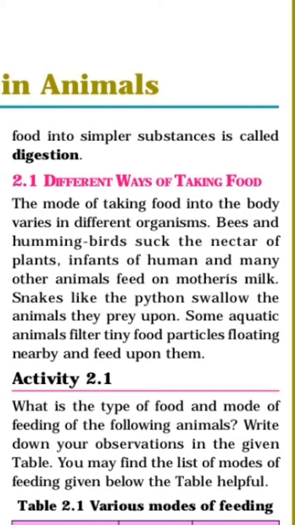We will see the examples. Bees and hummingbirds suck the nectar from plants. Infants of humans and many other animals feed on mother's milk. Snakes like python swallow the animals they prey upon. Some aquatic animals filter tiny food particles floating nearby and feed upon them.